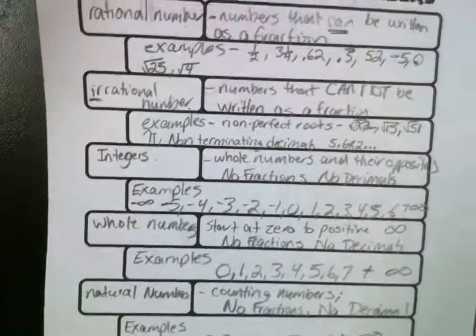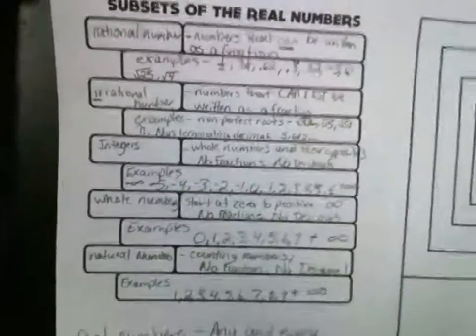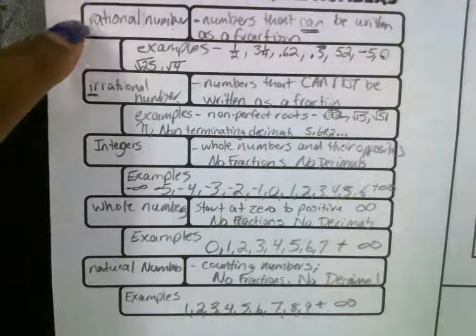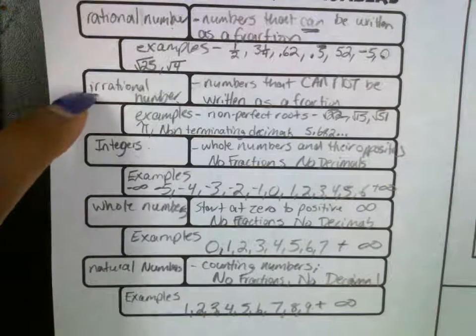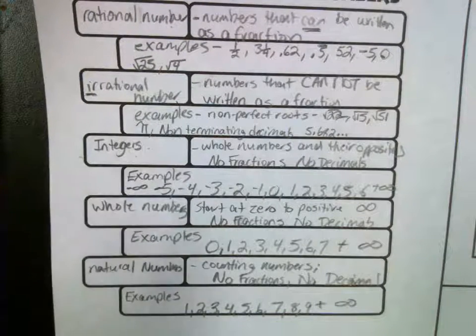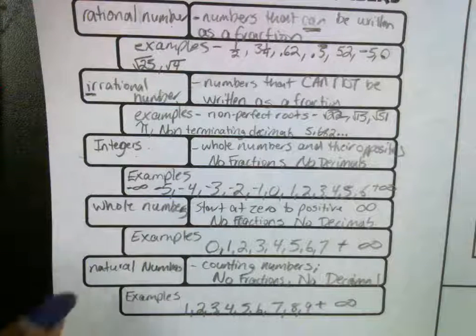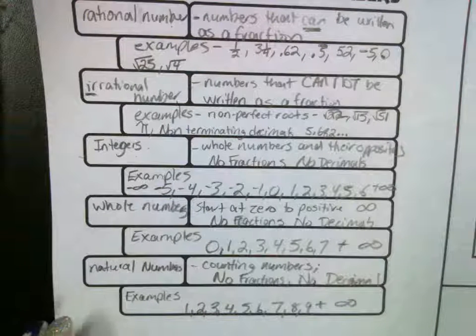And all of these numbers are examples of real numbers. Rational is a real number. Irrational is a real number. Integer is a real number. A whole number is a real number. A natural number is a real number.